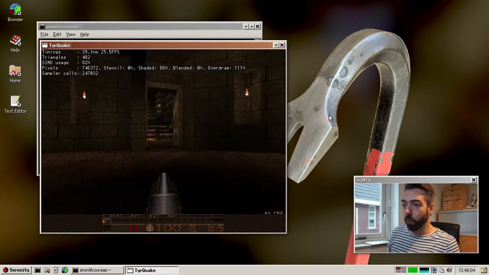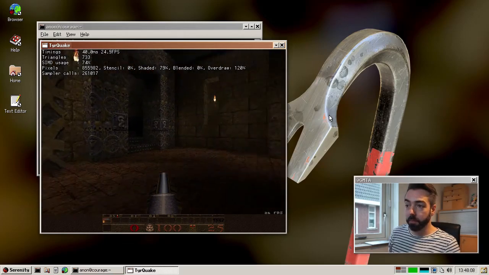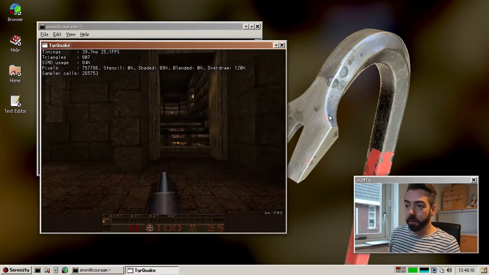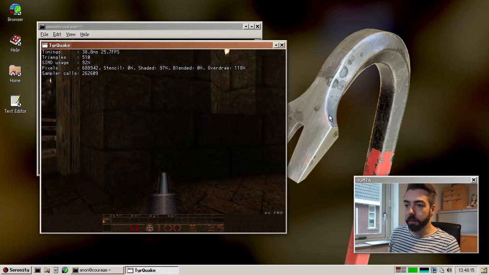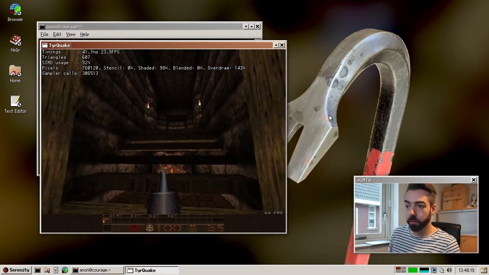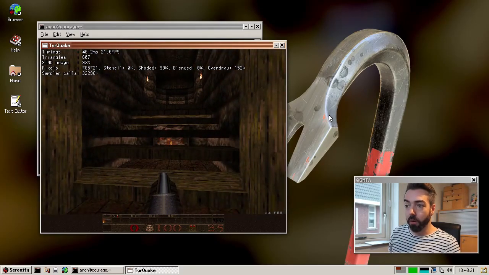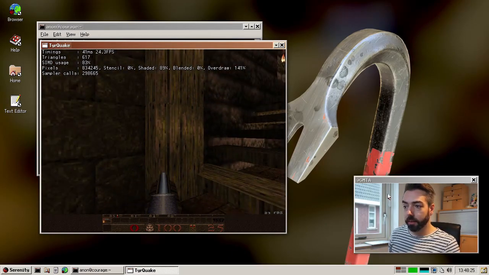Then Lenny came in, and what Lenny did, and is still working on by the way, is improved clipping performance. So clipping performance is whenever you have a triangle on screen, we need to limit what you see, because a triangle, for example, we have these steps here, can go off screen. So if I turn my view like this, you can see that the triangles that are rendered here for this first step, they go outside of my viewport. Well, we need to take this into account when rendering.